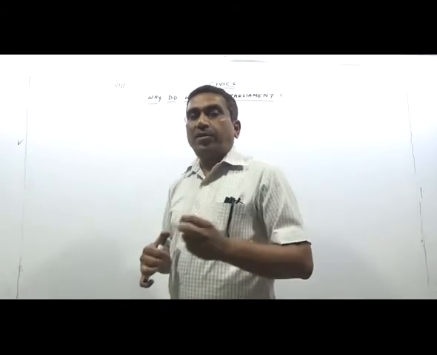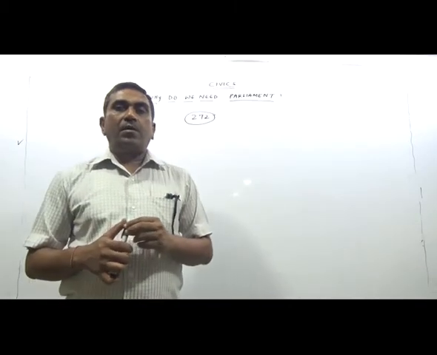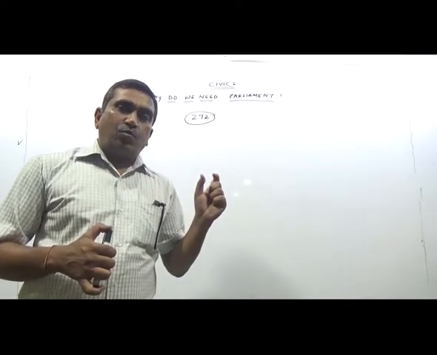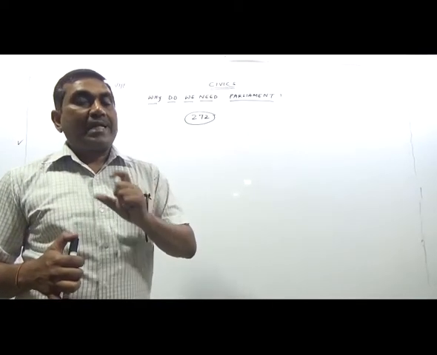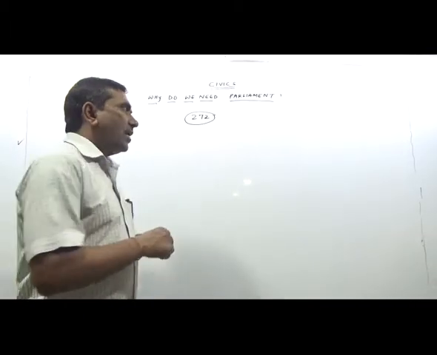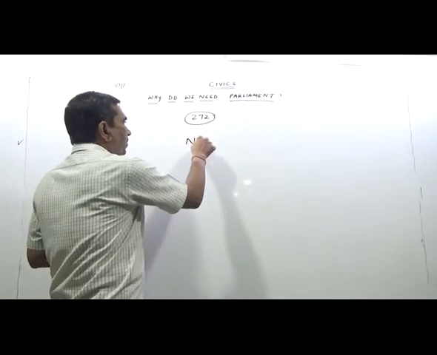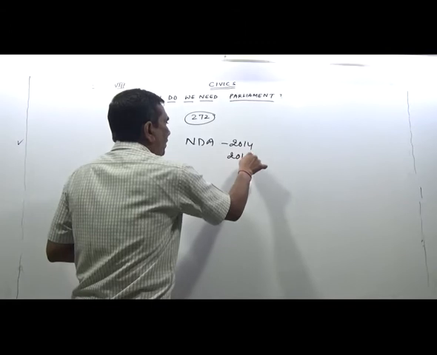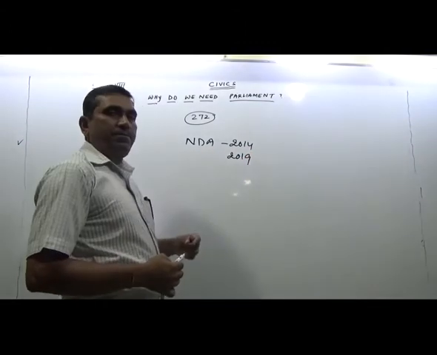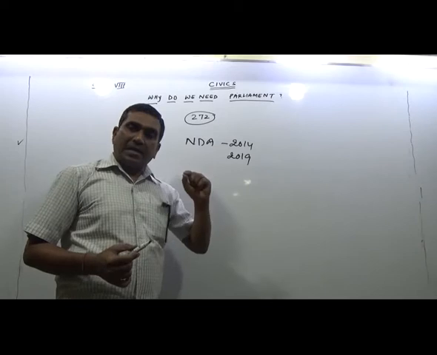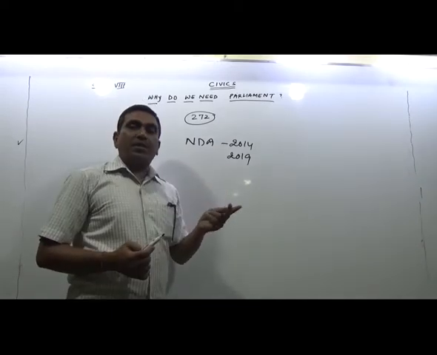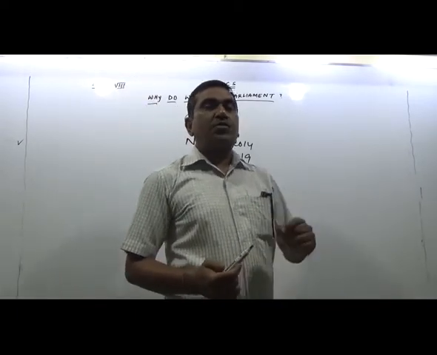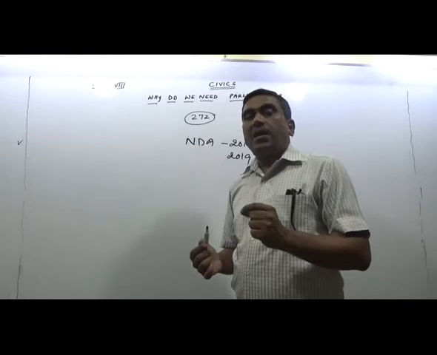But for the last two elections, in 2014 and 2019, NDA has got the majority. This is the exception. After 1990, these are the two exceptions, continuously, where a single party has got the majority. Still they are in the alliance with the other political parties.